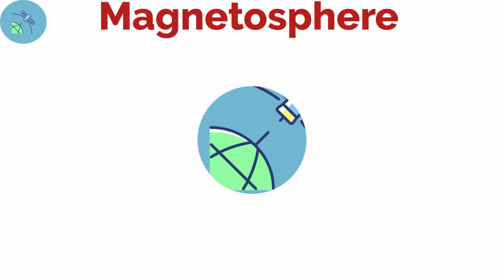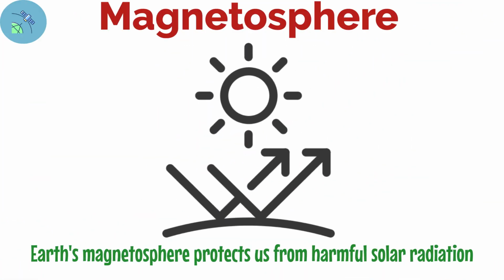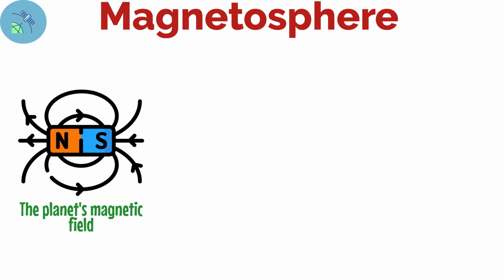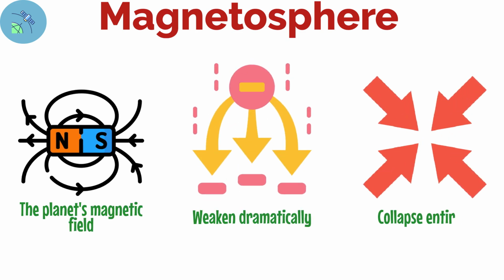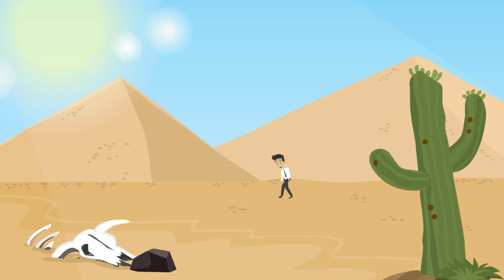Magnetosphere collapse. Earth's magnetosphere protects us from harmful solar radiation. In this scenario, the planet's magnetic field would weaken dramatically or collapse entirely, exposing the surface to intense cosmic and solar radiation.